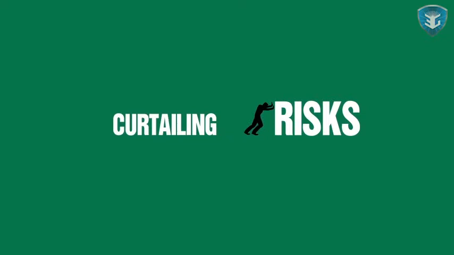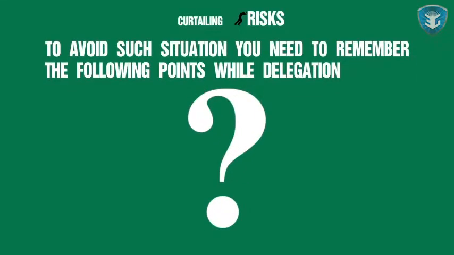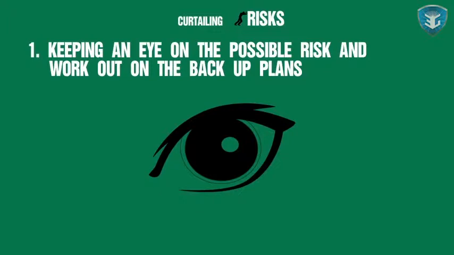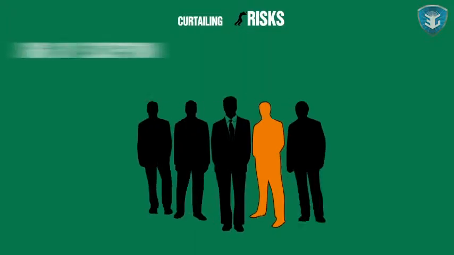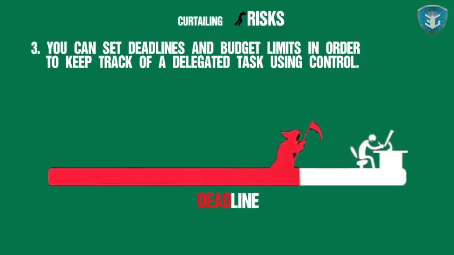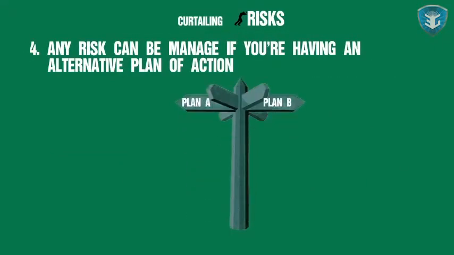Curtailing risks. What if things go wrong along the way? To avoid such situations, you need to remember the following points while delegating. 1. Keep an eye on possible risks and work out backup plans. 2. Managing by exception. 3. You can set deadlines and budget limits in order to keep track of a delegated task using control. 4. Any risk can be managed if you have an alternative plan of action.